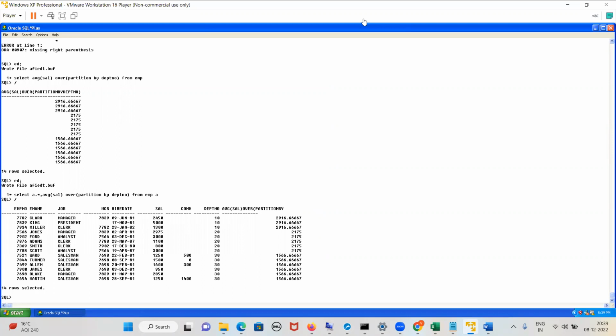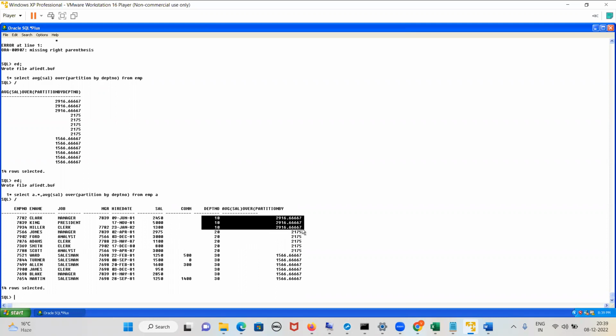Have you heard about this, Dimple? Yes, before. A dot star. Actually, we are giving the alias A for the table employee, then we are calling A dot star, so it will show the complete records of the table. Very good, excellent. So now in this table I have got all the records, and I can see the partition by for department 10. Are you seeing this is not coming in a haphazard way? All are coming in a synchronized way.